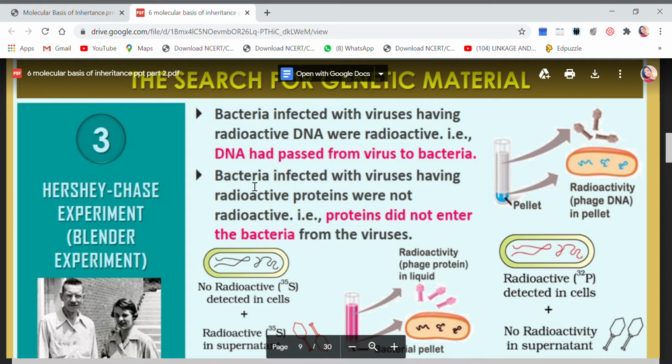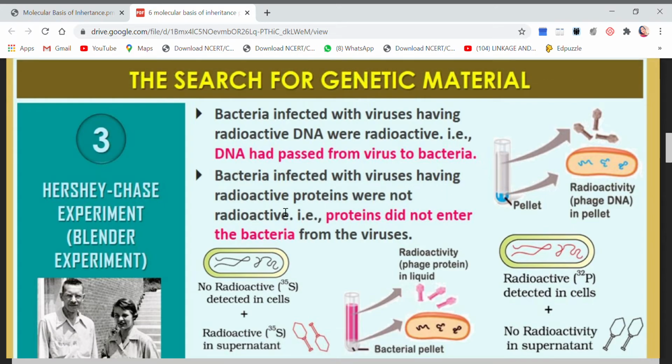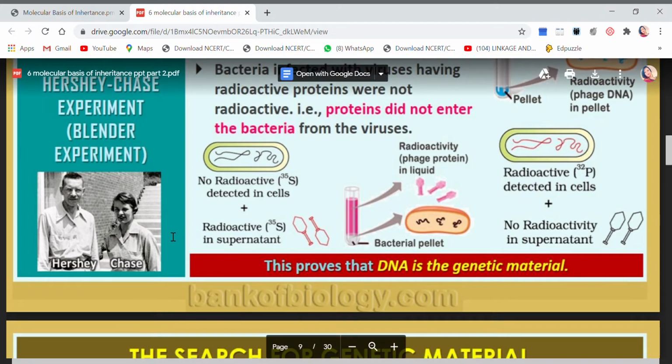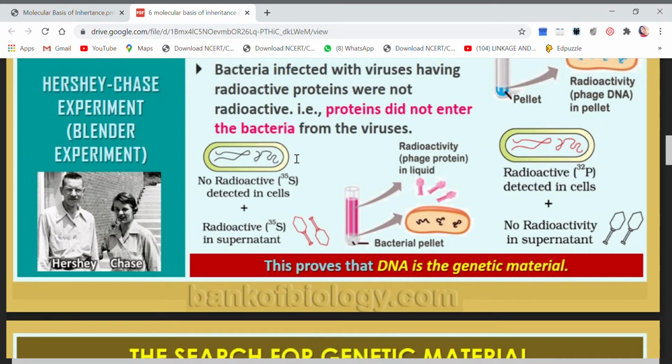See, bacteria infected with virus having radioactive protein were not radioactive. That is, proteins did not enter the bacteria from the virus. Let me show you here. This is a bacterial E. coli bacteria. No radioactive sulfur detected in cells.